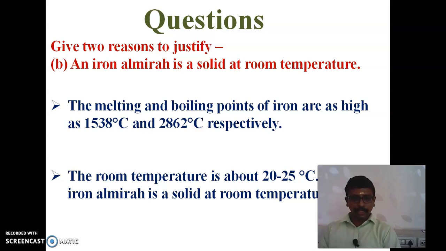The room temperature is 20 to 25 degrees Celsius. Hence iron and aluminium are solid at room temperature because their melting and boiling points are very high. So that's why iron and aluminium are solid at room temperature.